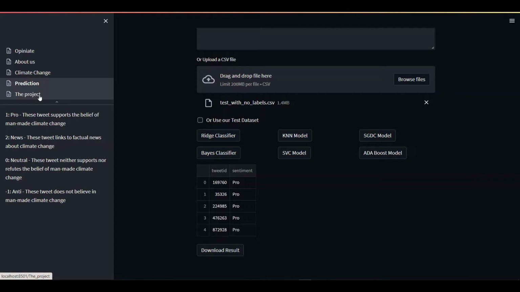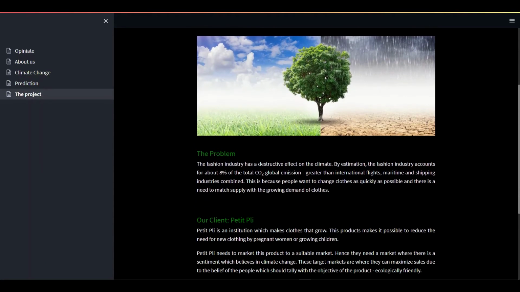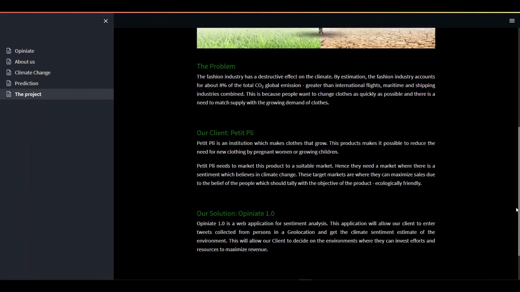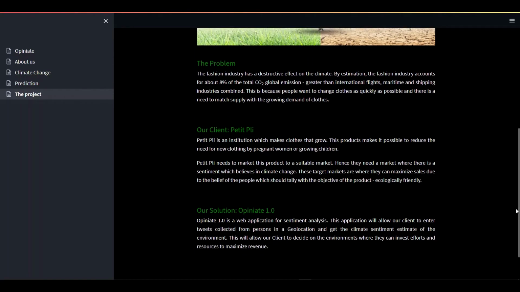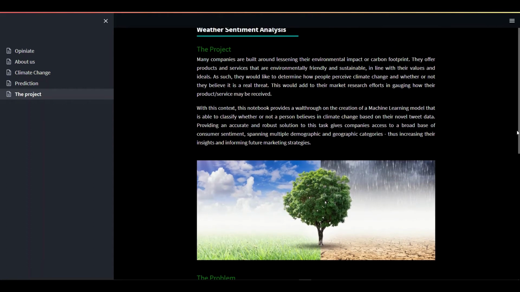I come down here and I click on project page. At this section of the web app, we just wanted to talk about the project we're undertaking, why we are undertaking the project, and talk about our clients, which happens to be Petit Pli. We share the same interest with Petit Pli because we both are interested in making the world greener. Then we'll talk about our solution, Opiniate 1.0. So this area is for a good read, so you can be on the same page we were on while we were thinking through this particular project.